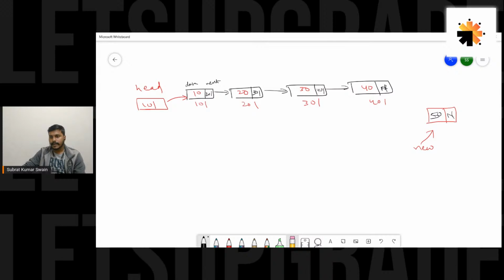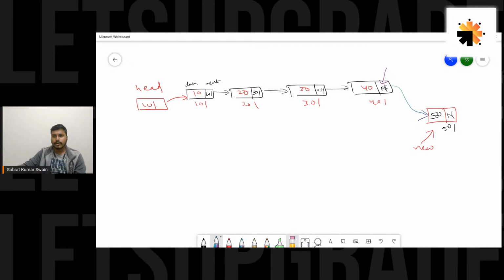Let's take the address of this new node as 501. What we have to do here, guys, is just link them. This should point here, or you can say I have to store the address of this new node, 501, here. This is what we need to do. So how would we do it?